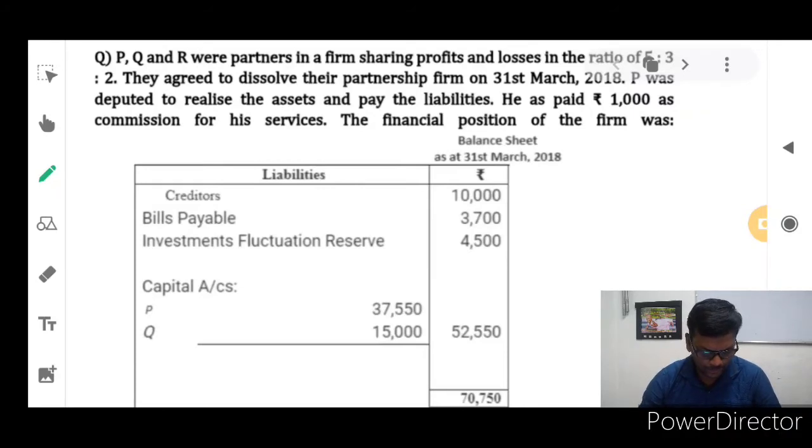P was deputed to realize the assets and pay the liabilities. He has to be paid ₹1,000 as commission for his service. The financial position of the firm was, balance sheet as of 31st March 2018. Liability side: creditors 10,000, bills payable 3,700, investment fluctuation reserve 4,500, and the partners' capital contributions collectively 52,550.